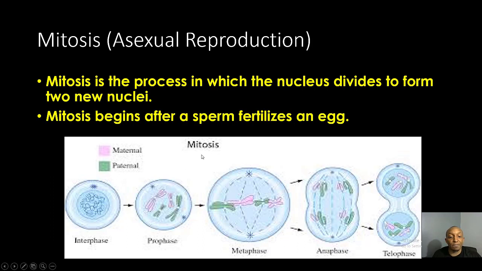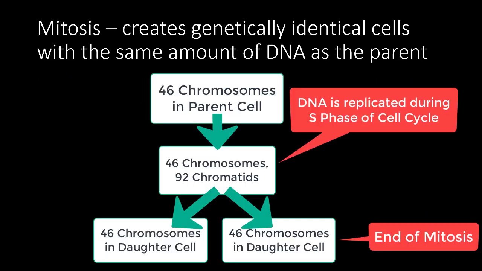So we look at the phases of mitosis. We start off with interphase, then to prophase, then we move to metaphase, then to anaphase, and then to telophase. It's genetically identical daughter cells with the same amount of DNA as the parent cell. So first, there are 46 chromosomes in the parent cell. And then the DNA is replicated during the S phase of the cell cycle, which gives us 46 chromosomes and 92 chromatids. The end result of mitosis is two genetically identical daughter cells with the same amount of DNA as the parent cell. So if you notice, the two daughter cells contain 46 chromosomes, which is the same amount of chromosomes as the parent cell.